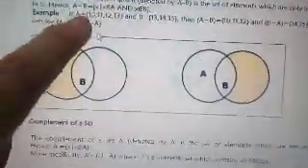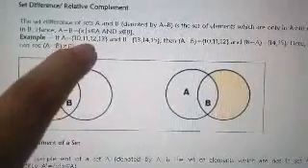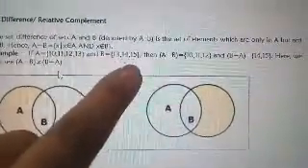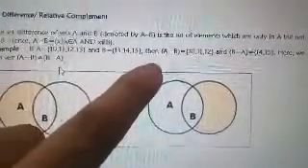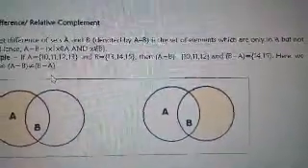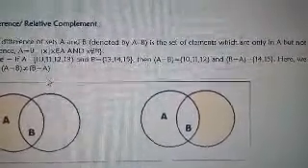Example, set A is equal to 10, 11, 12, 13. Your B is 13, 14, 15. Then A minus B is equal to 10, 11, 12.